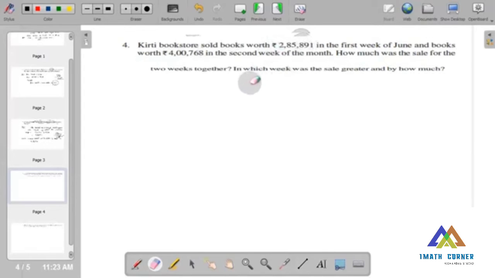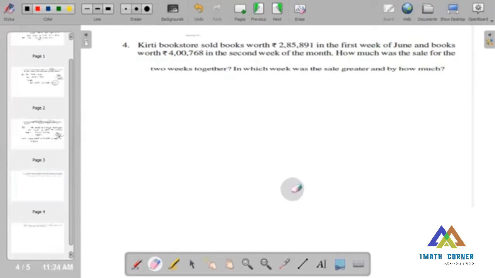In the same way, in which week was the sale greater? By seeing these two things, we can easily find that the second week was greater than the first week. Now by how much? That means we have to subtract. Then we will get how much it was.